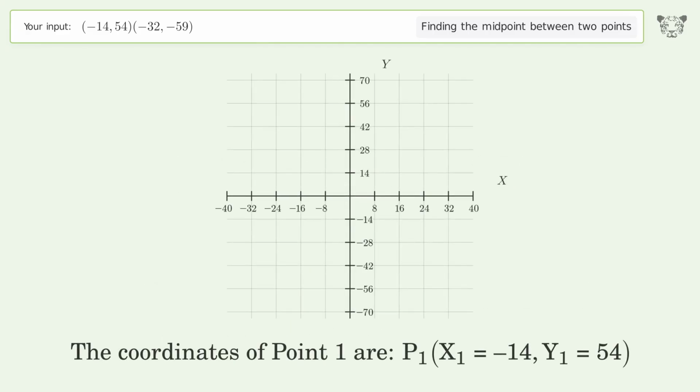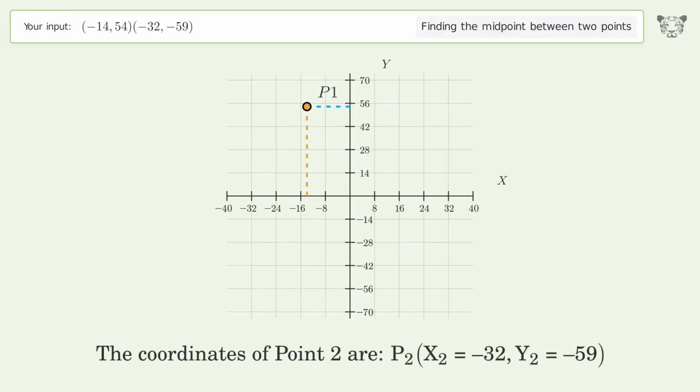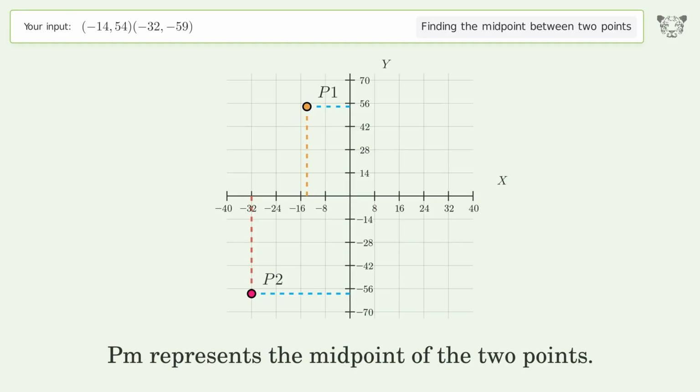The coordinates of point 1 are, x1 equals -14, y1 equals 54. The coordinates of point 2 are, x2 equals -32, y2 equals -59. PM represents the midpoint of the 2 points.